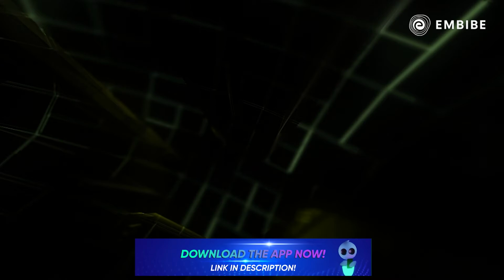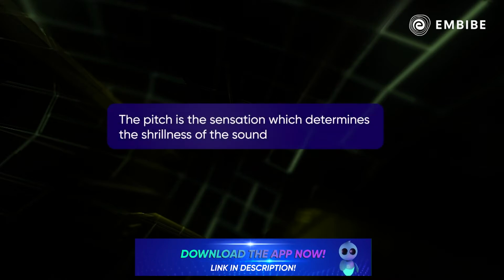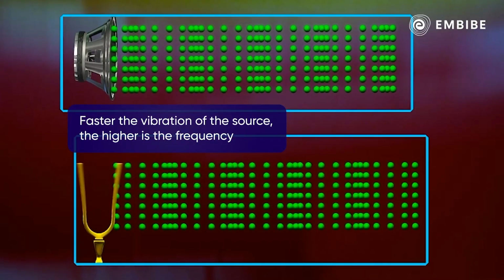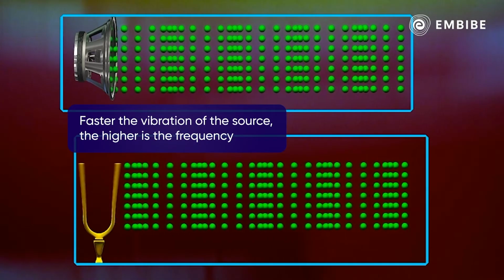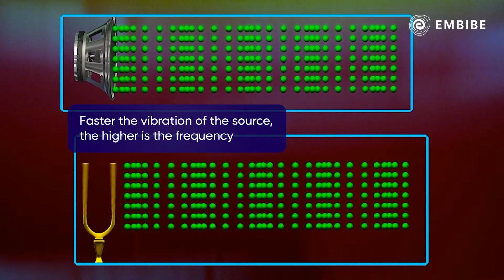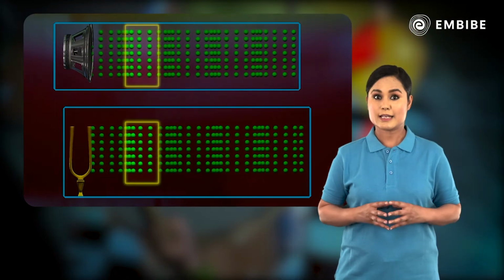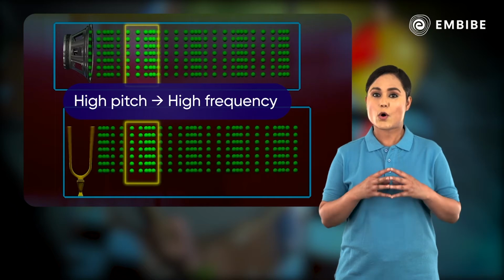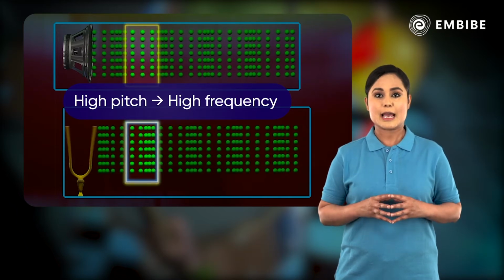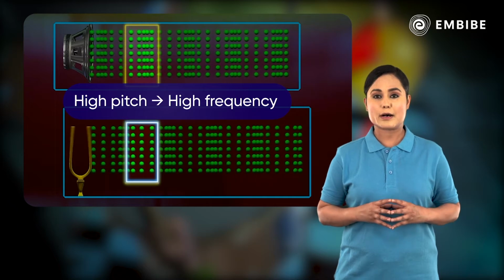Let's talk about pitch. Pitch is the sensation which determines the shrillness of the sound. The faster the vibration of the source, the higher is the frequency and pitch corresponding to that sound. Thus, a high-pitched sound corresponds to more compressions and rarefactions passing a fixed point per unit time.